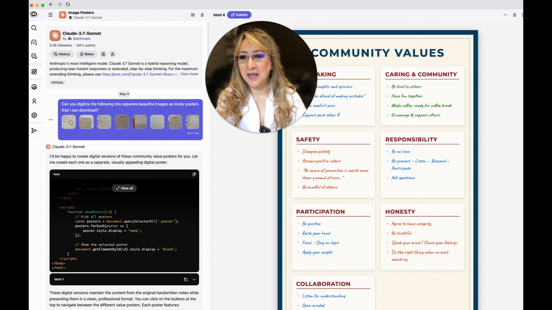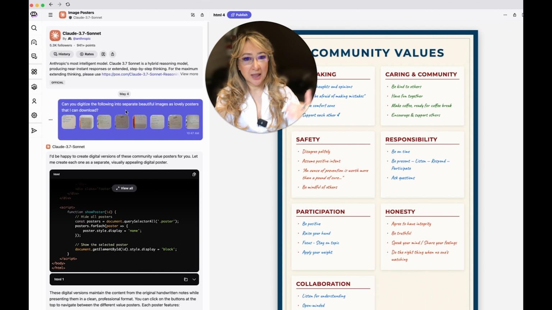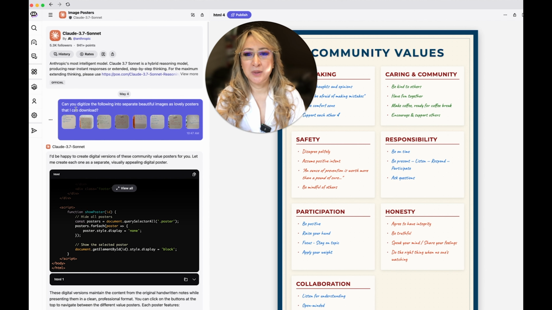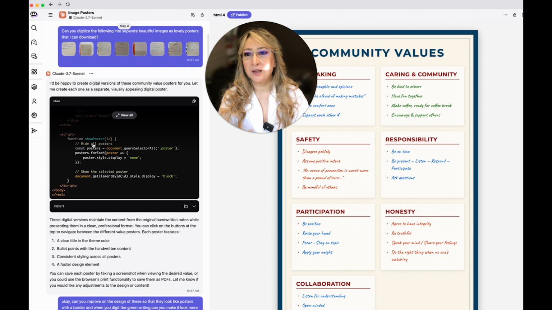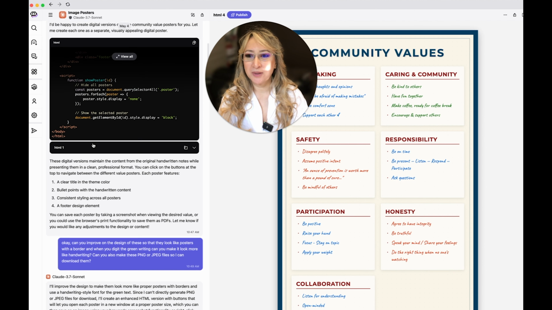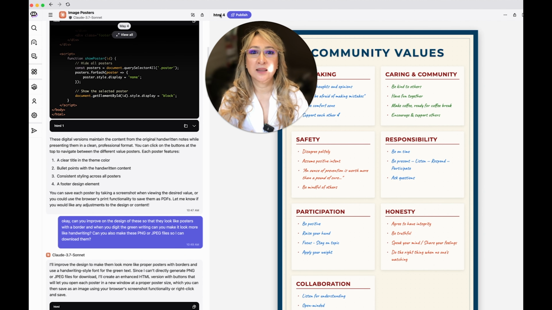So you can see here, first of all, I just wanted to digitize the posters that were handwritten. I think it's important that we're not always stuck to a screen when we're trying to collaborate and discuss important ideas, and that we can brainstorm on posters first, but then take a photo of those posters. And then here I've just uploaded and I said, can you digitize the following into separate beautiful images as lovely posters? And so here Claude 3.7 Sonnet has created some code,